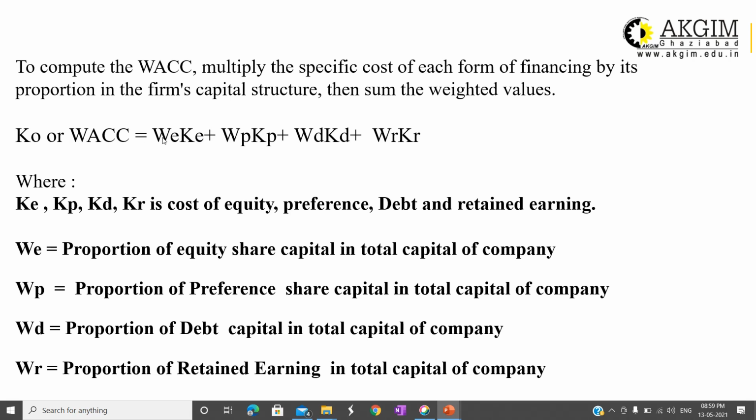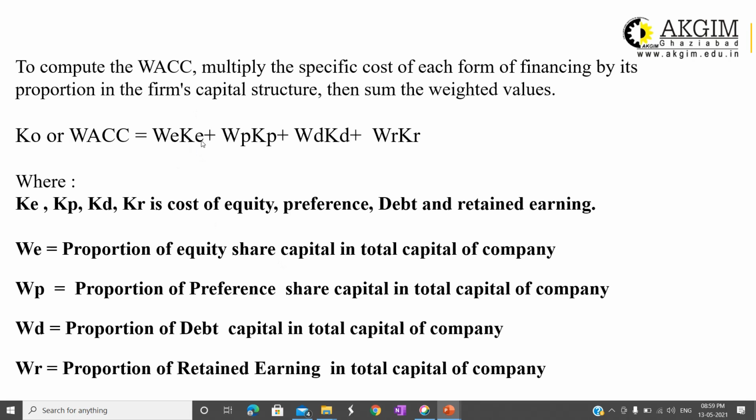WE KE. WE means the weight of equity share capital, which is the proportion of equity share capital in the total capital of the company. Suppose the total capital of the company is 10 lakhs and equity share is 5 lakhs. So the weight will be 50%. 50% of the total capital is equity share capital. This is the weight.